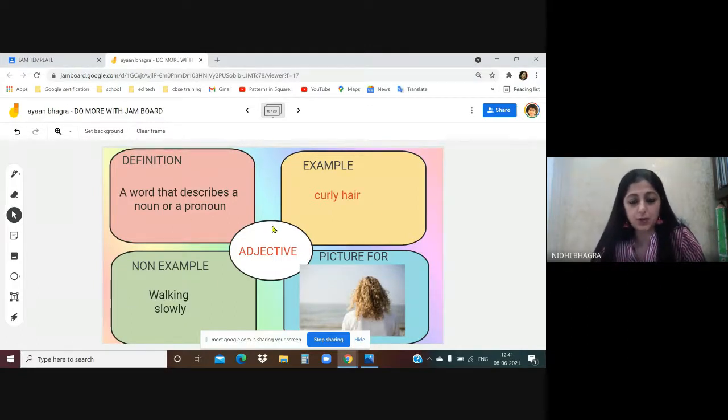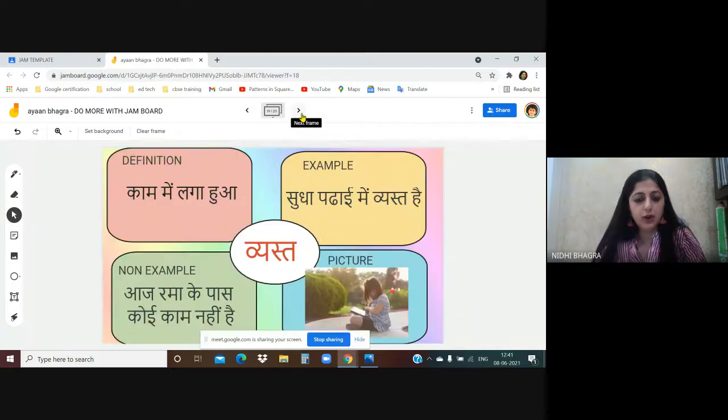Just wanted to show one, and one for Hindi also. If you're teaching them a vocabulary, you can even conduct this kind of Freire model activity in the class. You can give them a template in the Jamboard, as a multiple assessment or subject enrichment activity or a class test. And this way they will learn about various terms, concepts, vocabulary. So this is how this Freire model can be used.